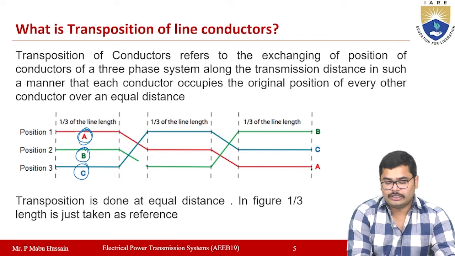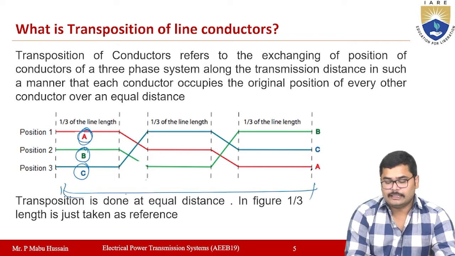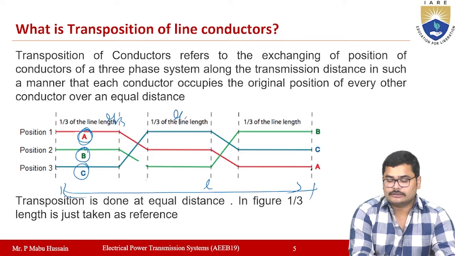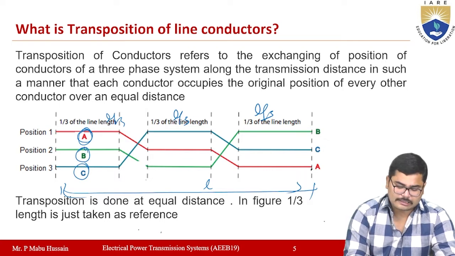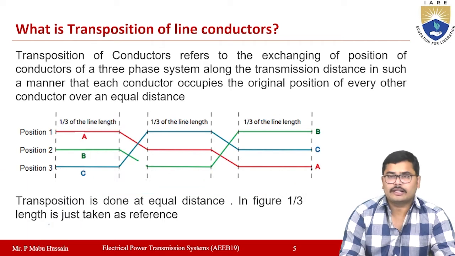If you have the total length L, it is divided into L by 3, L by 3, L by 3, and the exchanging of conductors takes place every L by 3 distance. This is called the transposition of conductors.